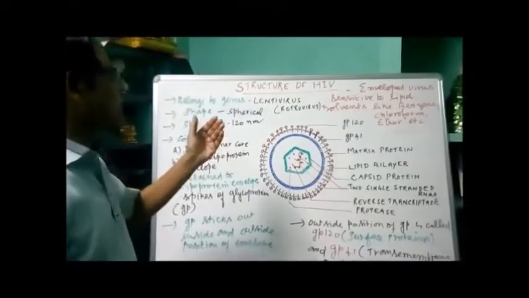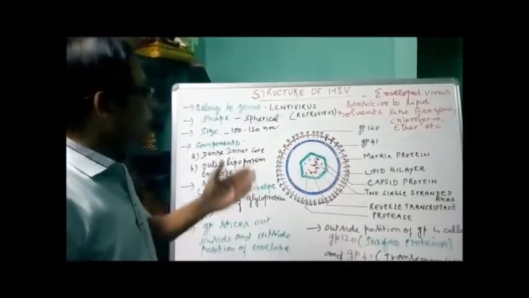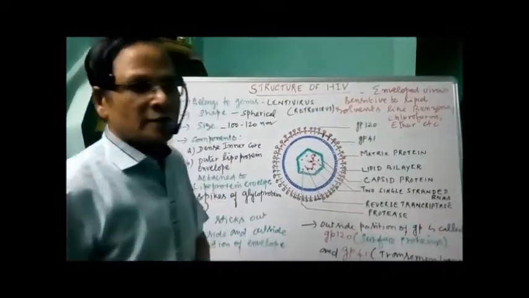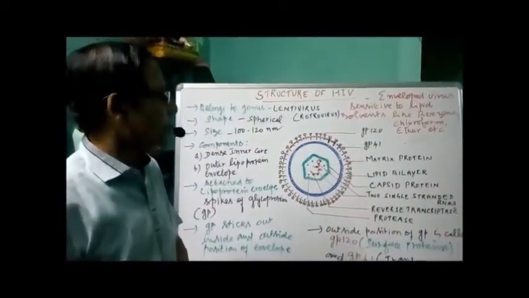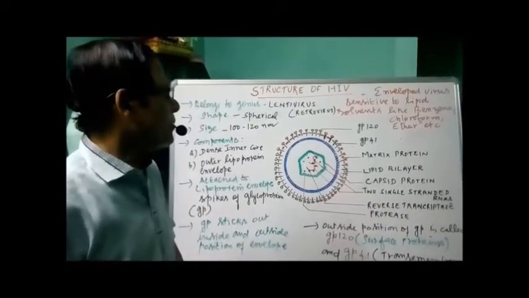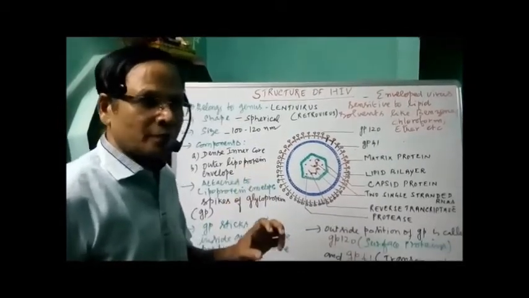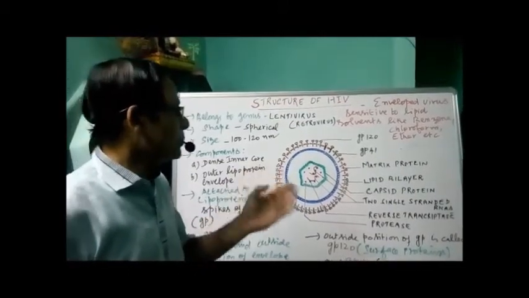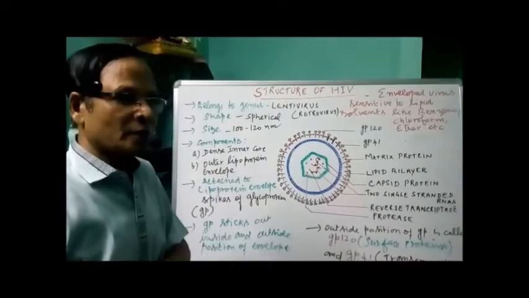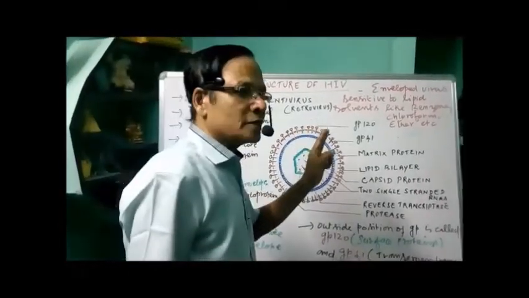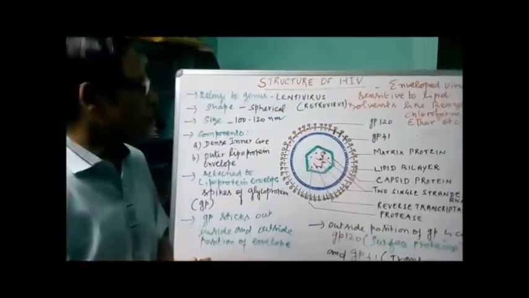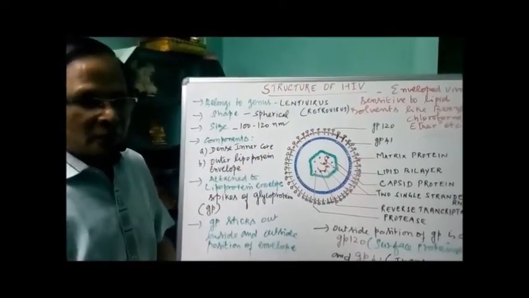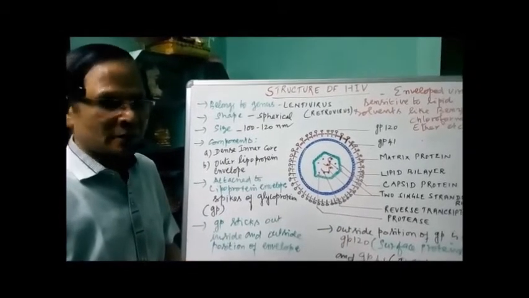Now let's see the structure of HIV. This virus is an example of an enveloped virus, just like hepatitis B virus. Other viruses are without envelope. The envelope is a lipoprotein structure, so we have a lipid bilayer present outside. So the virus is sensitive to lipid solvents, like for example benzene, chloroform, ether, etc. So what is the purpose of using sanitizer nowadays?